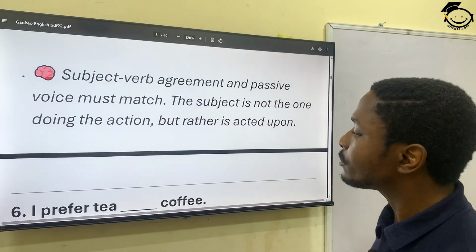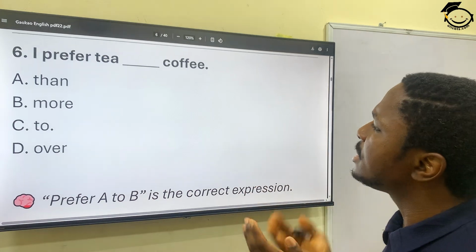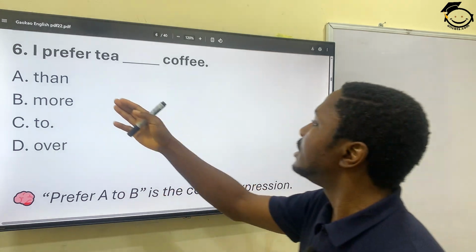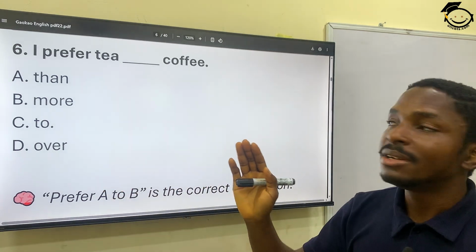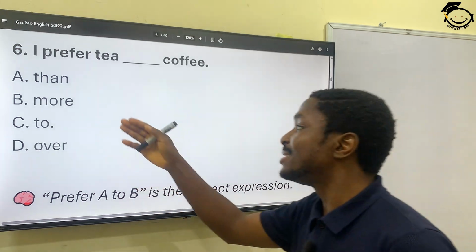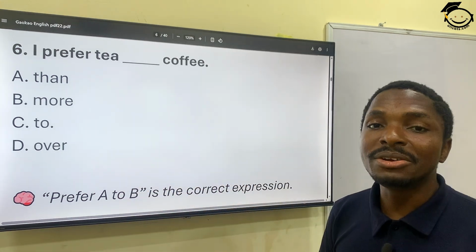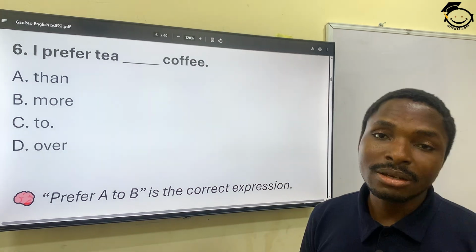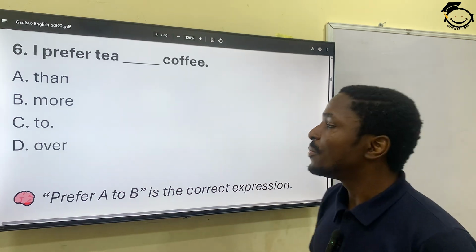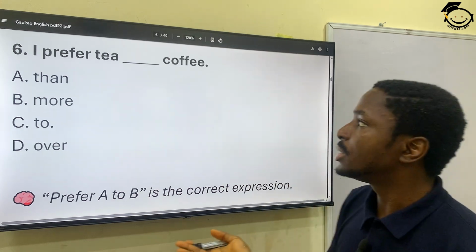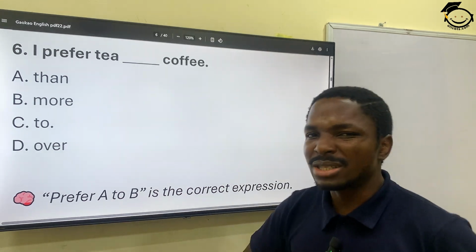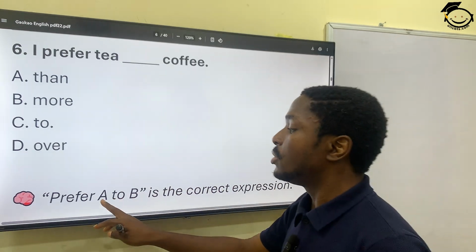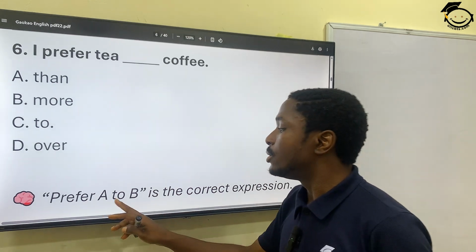Question number 6. I prefer tea dash coffee. Now we have than, more, to, over. Is it I prefer tea than coffee? I prefer tea more coffee. This is a comparison statement. I prefer tea to coffee, right? I prefer chocolate to milk. So when you are making a comparison between two contrasting things, use the word to. So prefer A to B is the correct expression. When you are preferring between two things, you use to.